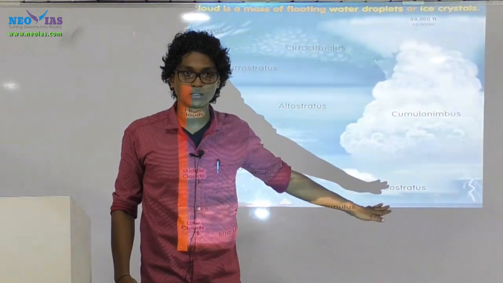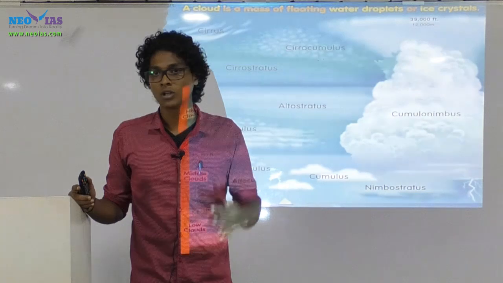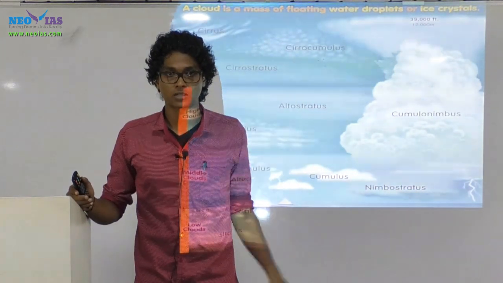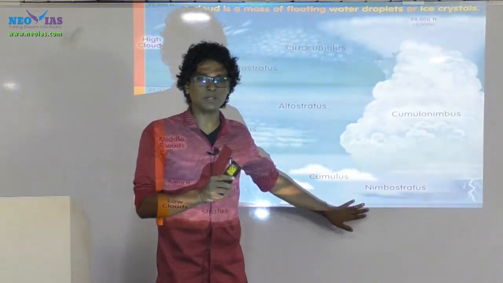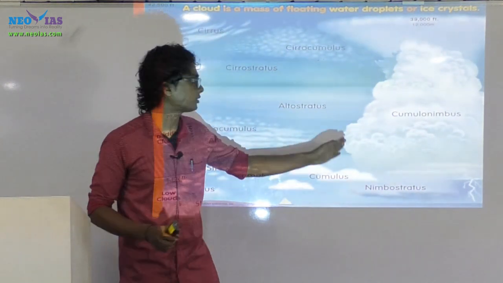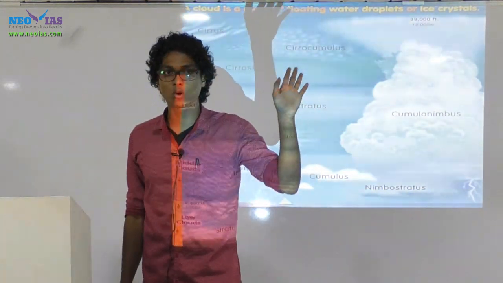So nimbostratus means it will result in continuous rainfall. So during monsoon time, we will be having mostly nimbostratus clouds. Okay. Now if you observe during pre-monsoon time, the clouds will be of this type, seen mostly near the horizon regions.